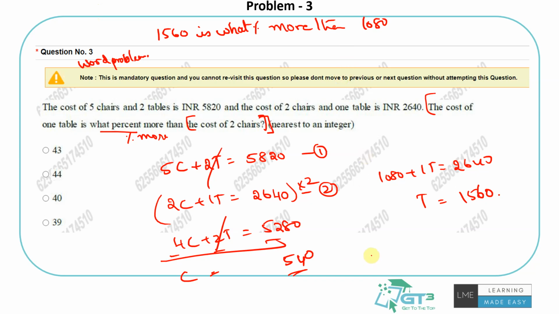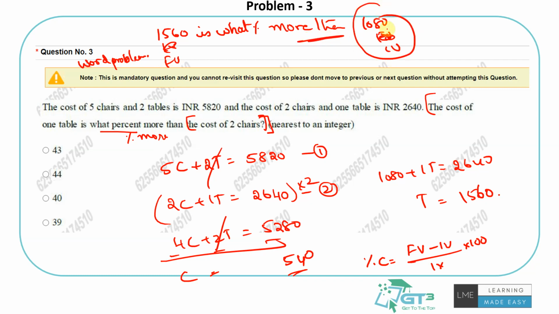So I always tell you the percentage change formula, or percentage more or percentage less. I treat it like this: final value minus initial value, divided by initial value, into 100. So this is my final value, and sorry, this is my initial value. This is my base value basically, right? More than, it's referring to this as the fixed, the base value. On top of that, how much is this more? So you just have to do the same: 1560 minus 1080 by 1080 into 100, right?